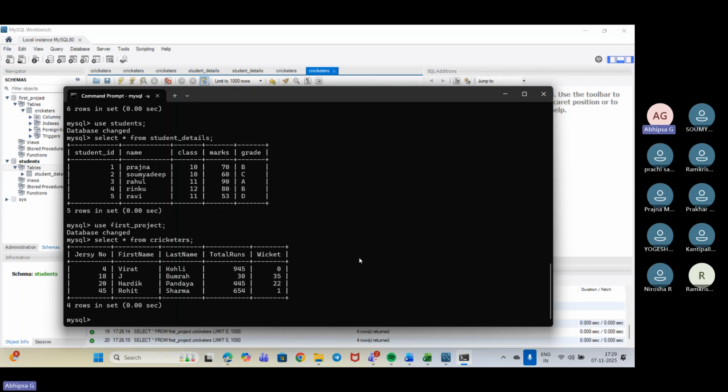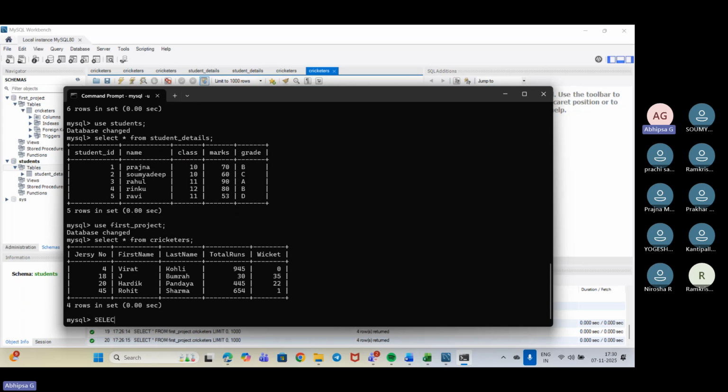So now we'll move into the basics. This is the very basic. So now we have first name, last name, total run, wicket, all of this. So now we will be selecting only some from each of these. Okay. So how will we do that?